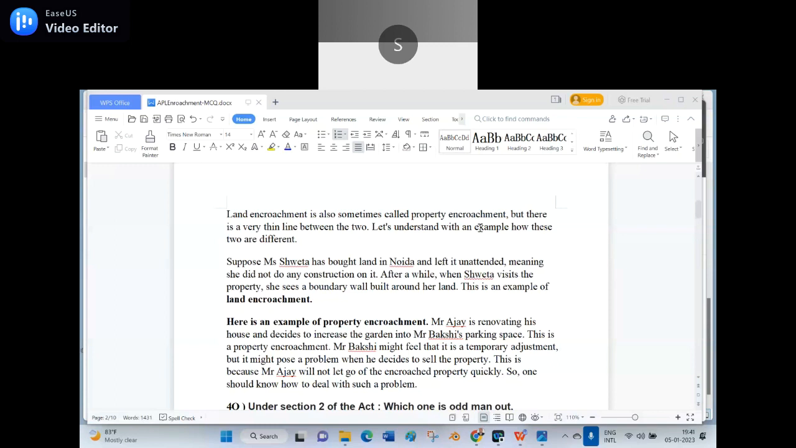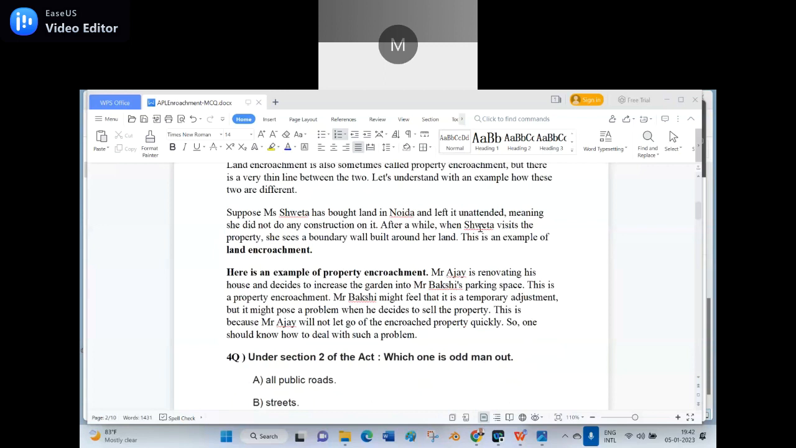So she bought land in Noida and left it unattended, meaning she did not do any construction on it. After a while, when Sweta visits the property, she sees a boundary wall built around her land. This is an example of land encroachment. Now let us see what is property encroachment. Here is an example of property encroachment.